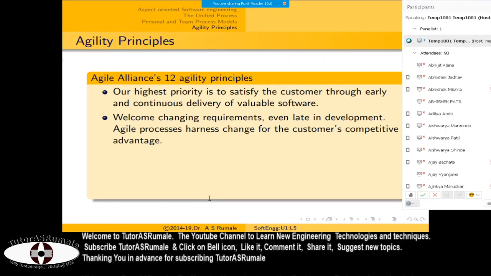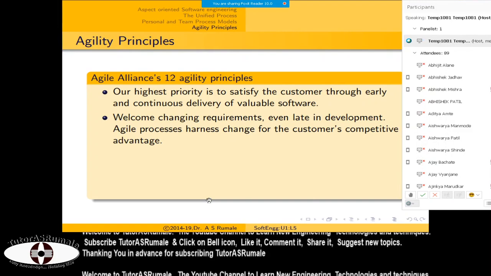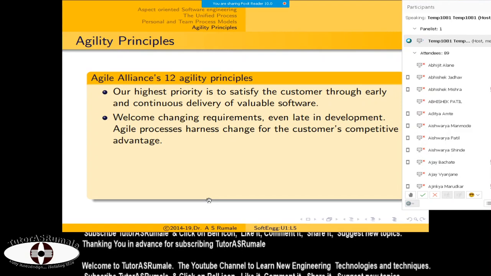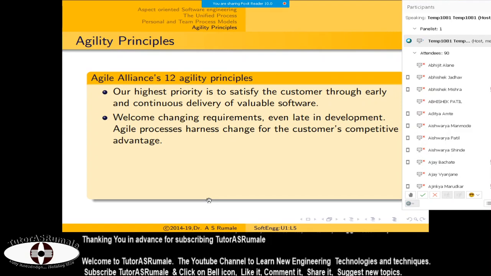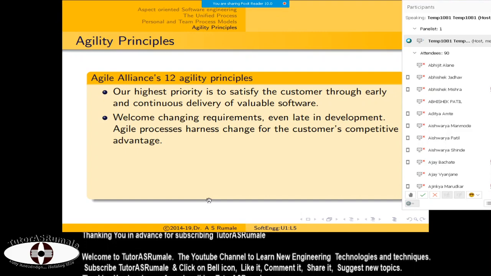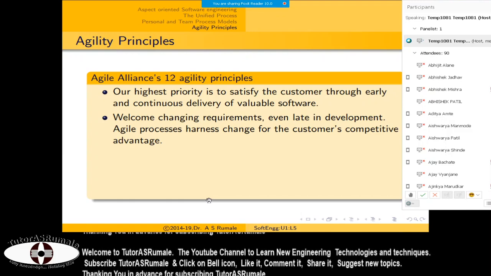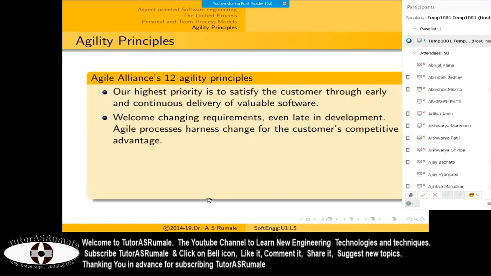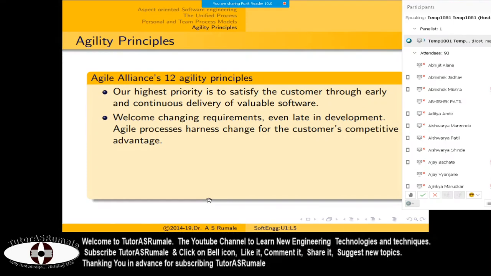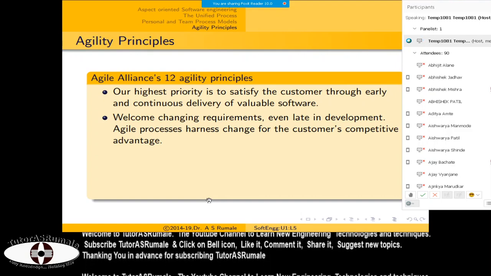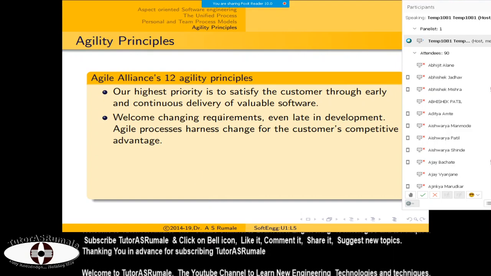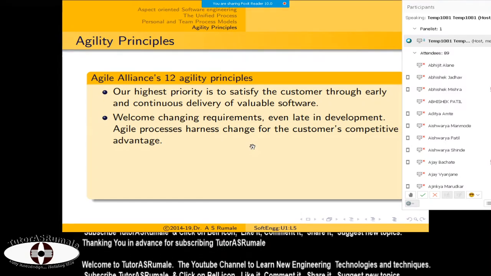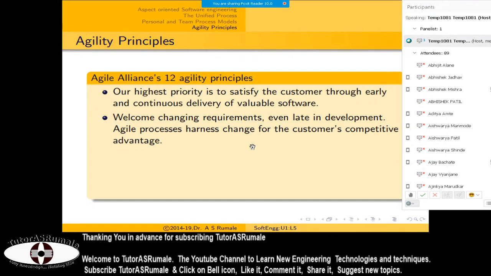It may happen; I am just guessing this based on the progress going on in the medical field. These things may happen, and if they do, we may go back to regular classes, so change may happen and you have to accept the change. Or it may happen that the government will say that from now onwards you have to go on only online lectures. Then we have to accept that change also, and adapt to the changing environment. So the agile principle says welcome changing requirements. Any change happening in our life or in software development, we are required to accept it, even changes in computation.